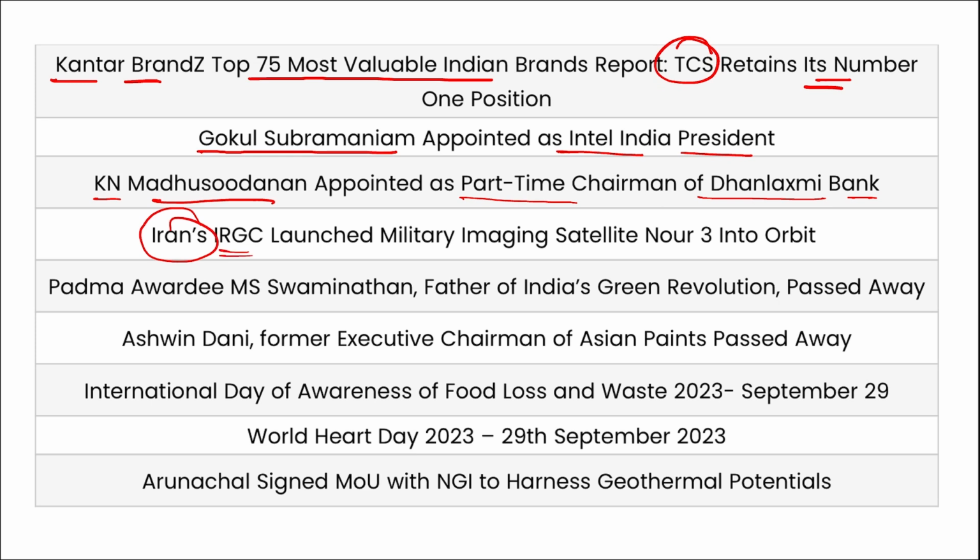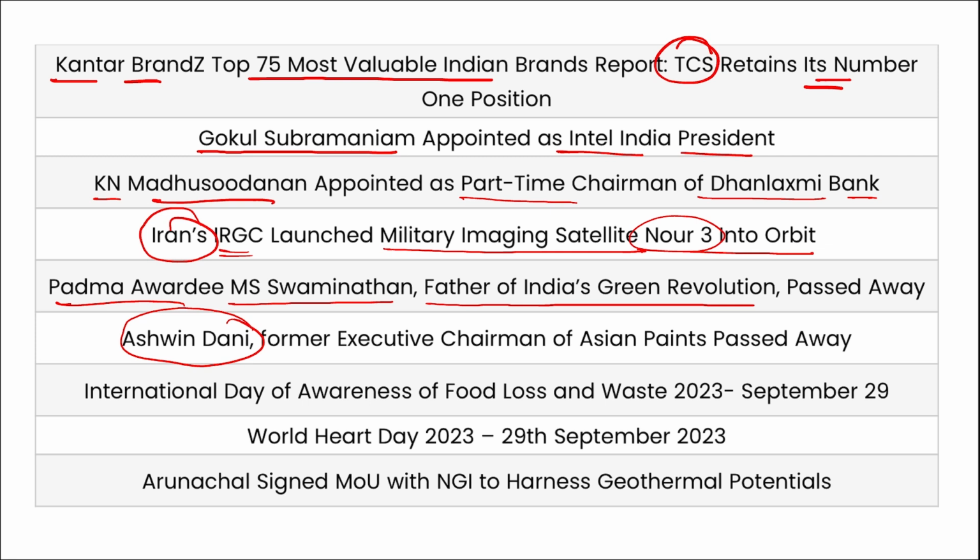Iran's IRGC launched the military imaging satellite Noor 3 into orbit. Padma awardee MS Swaminathan, the father of the Indian Green Revolution, passed away. Ashwin Dani, the former executive chairman of Asian Paints, passed away.